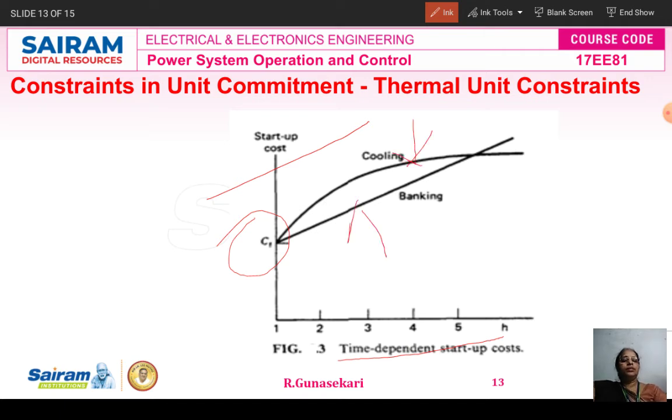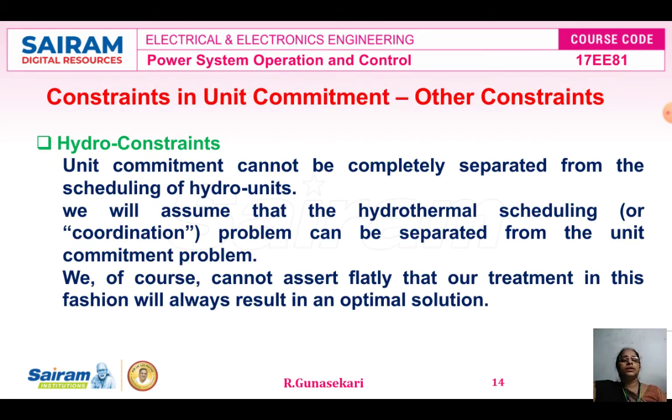This is the banking curve, for startup cost when cooling and banking. So dear students, for explaining the thermal constraints, the important key points are: write down the definitions of minimum uptime, minimum downtime, crew constraints. Then write down the formula for startup cost when cooling and banking, and explain every term. Then you can draw the graph.